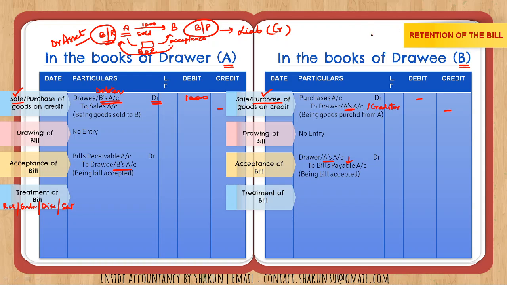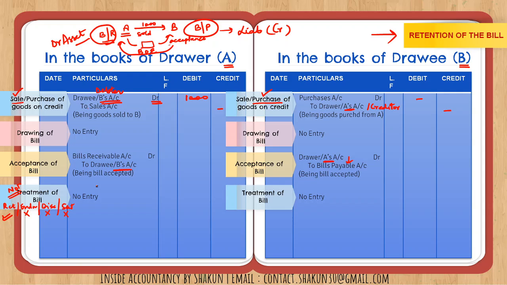Now we are talking about retention of the bill. So we have not endorsed, we have not discounted, we have not sent to bank for collection. We have retained. When we have retained, we are actually not treating the bill. We are not putting it to any other use. We are retaining the bill till the date of maturity.